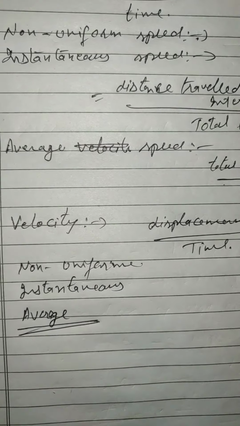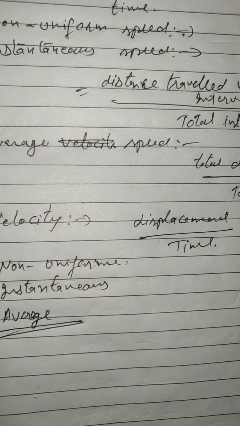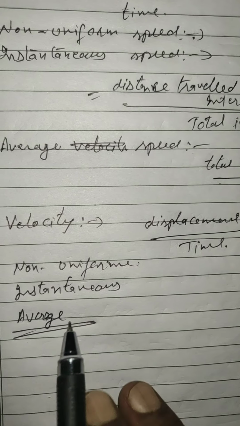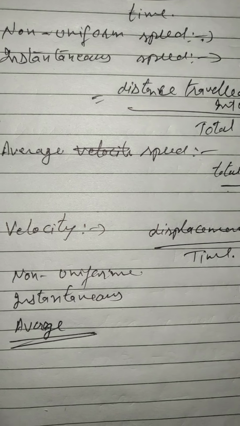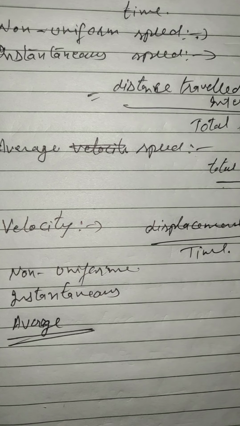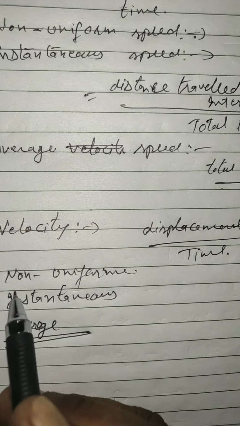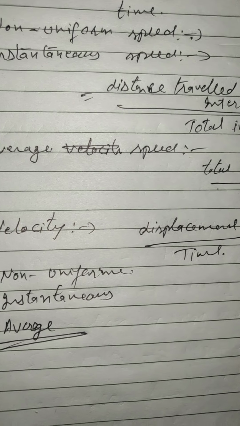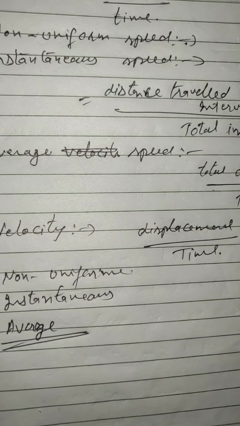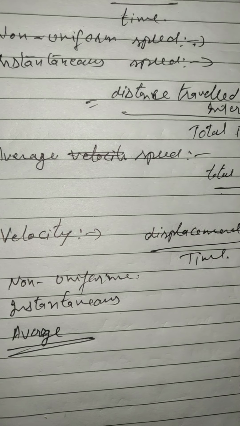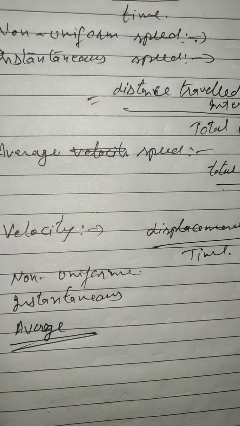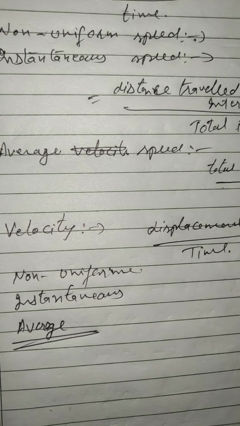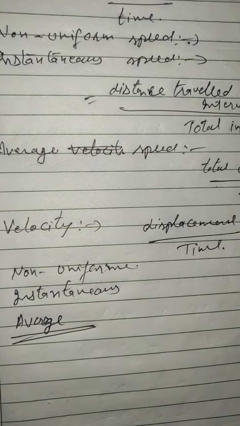All are the same as non-uniform speed and instantaneous speed. Non-uniform velocity is when a body covers an unequal distance in equal intervals of time in a particular direction. In non-uniform speed there is no particular direction, but in non-uniform velocity a particular direction is there.